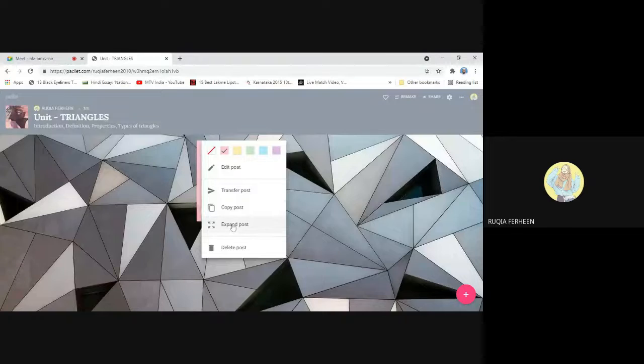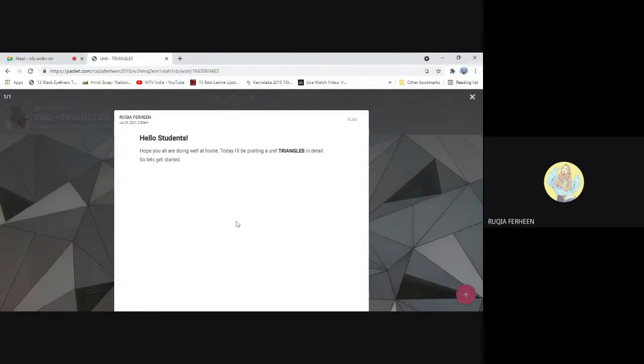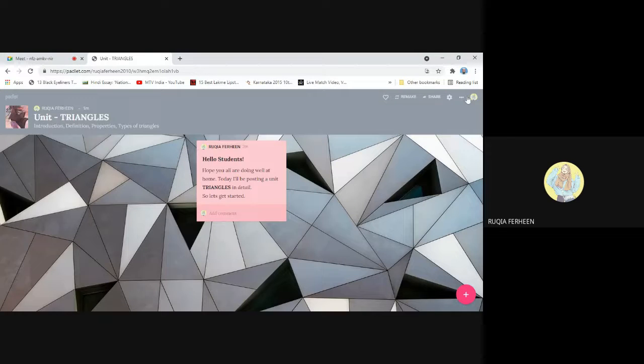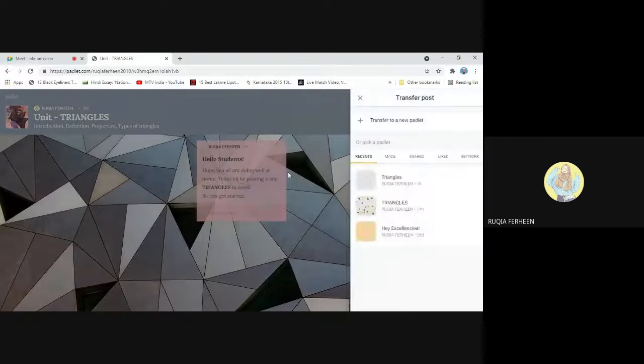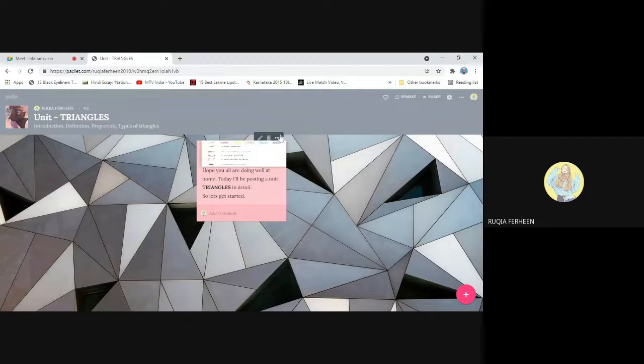If you choose expand post, it will appear on your screen in a whole notepad kind of form. If you have already created a Padlet, and if you want to transfer this post to that Padlet, you can do that by clicking transfer post, and the Padlets which you have already created will be visible on the side, and you can select whichever Padlet you want to transfer this post to, or else you can just copy the post and send it to the other one. So the first post is okay.